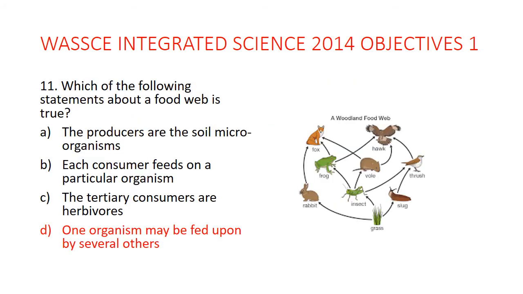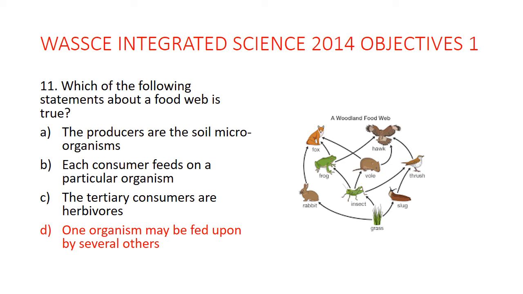Question 11. Which of the following statements about a food web is true? The producers are the soil micro. That's not true. Producers are those that manufacture food, and those are plants. Producers are plants because they produce the food in a food web. All the rest are consumers. Now, each consumer feeds on a particular organism in a food web. That is not true. A food web is complicated.